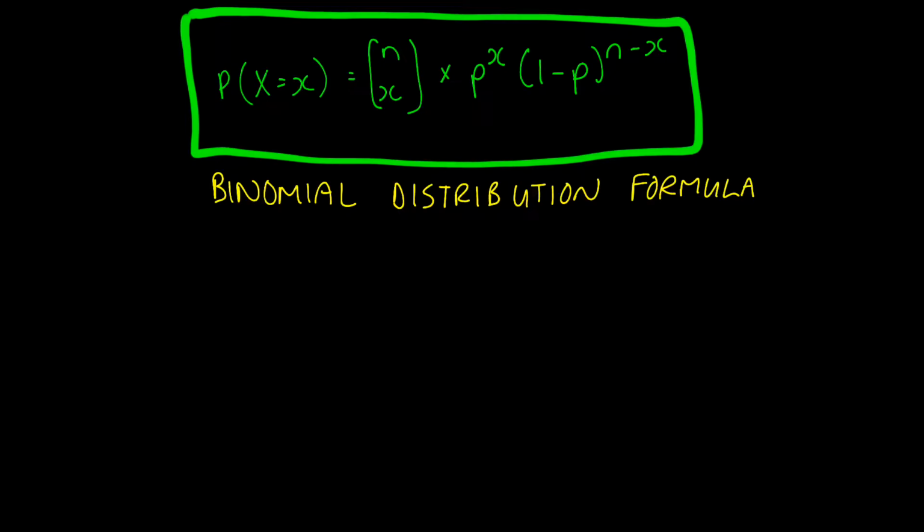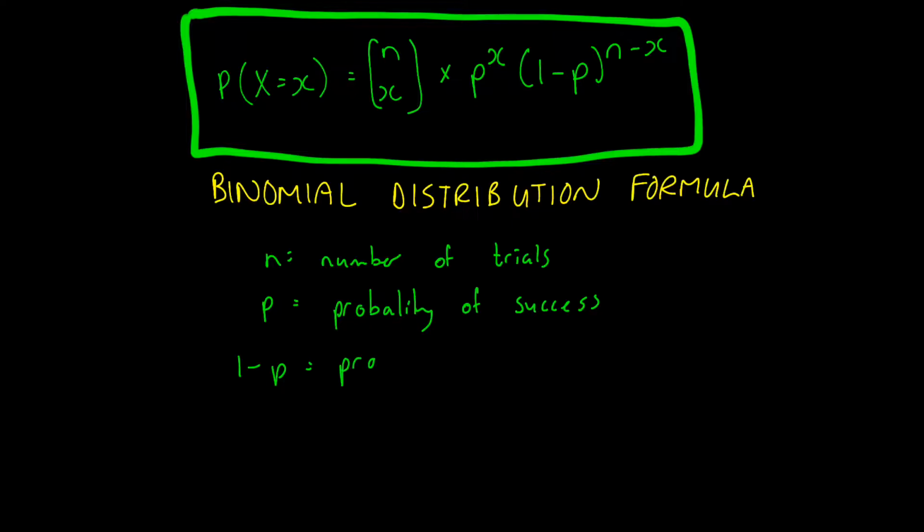All right, so there you have the binomial distribution formula, where n is the number of trials, where P is the probability of success, and remember that's on each trial, and 1 minus P, which remember is the same as Q, is the probability of failure. And lastly, x, little x, is the values of the random variable.